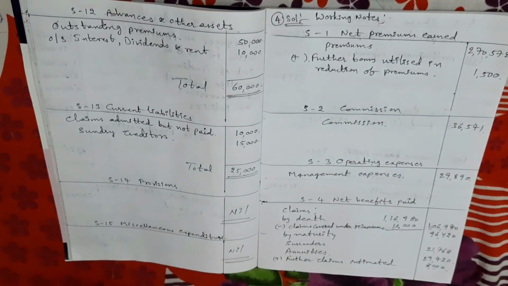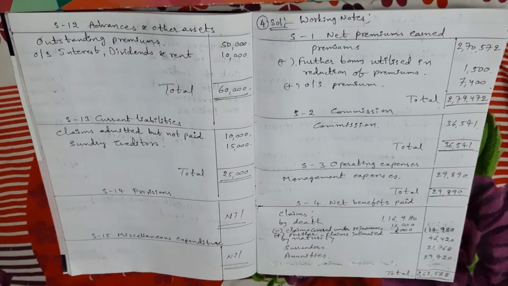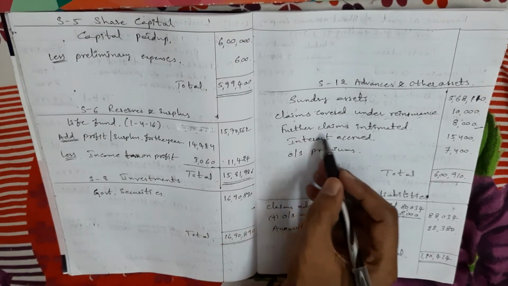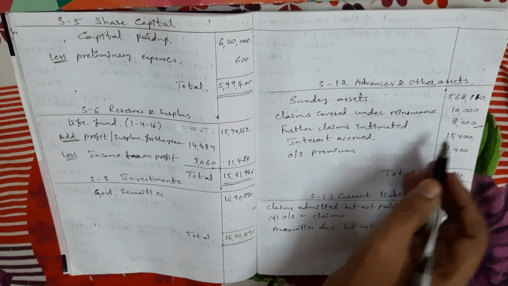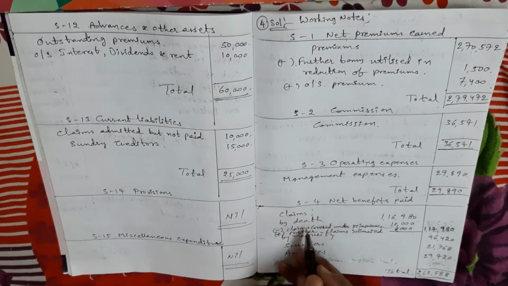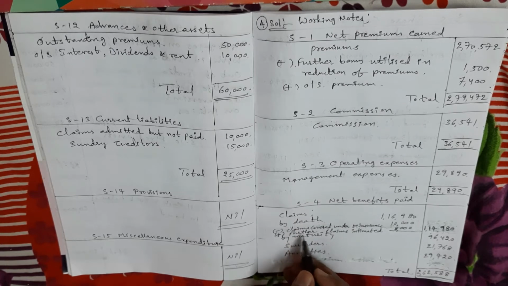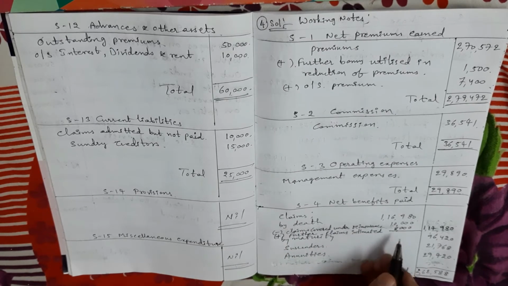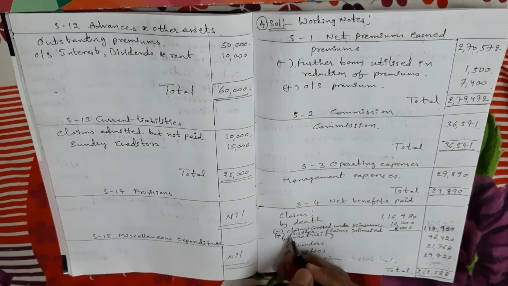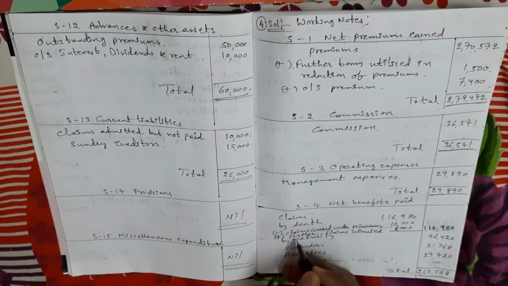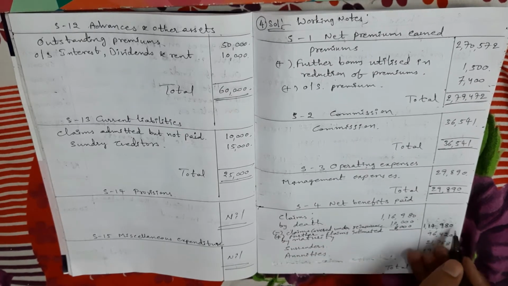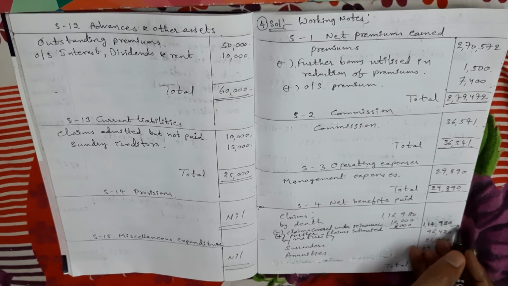The next adjustment, further claims intimated, 8,000 rupees. It comes one time in schedule number 12. Next, again we take a second time in schedule number 4, where we adjust to claims. So add further claims intimated 8,000 rupees. So my dears, here for claims covered under reinsurance, what we did was deduct. Next, further claims intimated have to be paid, so we add this amount 8,000 rupees. So the total amount in the outer column is 1,14,980 rupees.